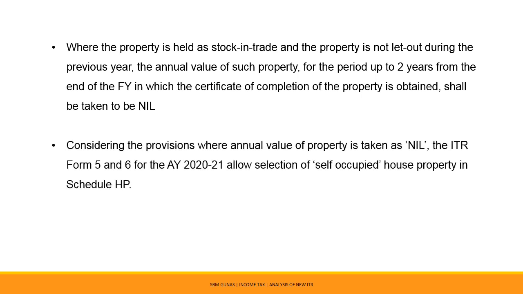Considering the provision of Section 23(5), where annual value of the property is taken as nil, the ITR Form 5 and 6 for assessment year 2020-21 allows selection of self-occupied house property in Schedule HP. Thus, an assessee filing return in ITR 5 or ITR 6 can also enter the details of self-occupied property as well.